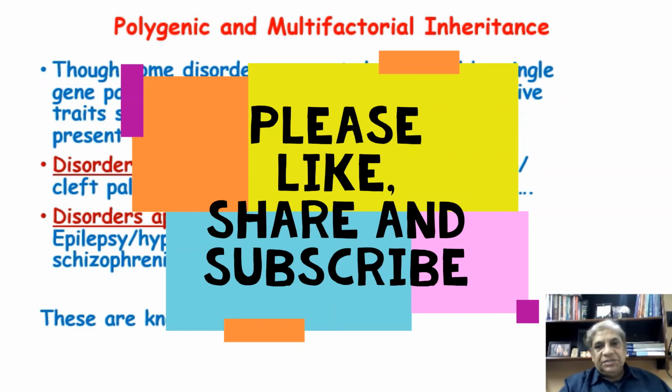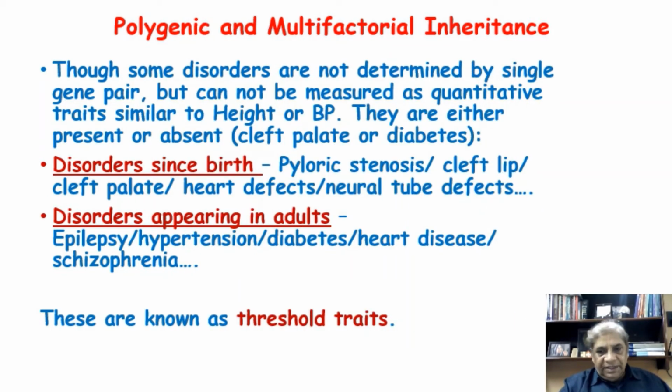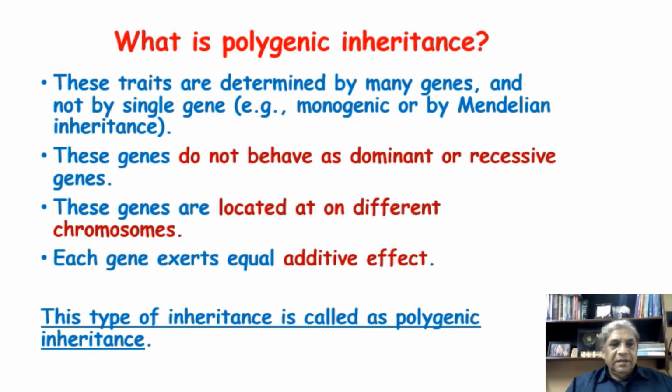But all these conditions, whether they are right from birth, which means the cause is somewhere in embryonic life or intrauterine life, or in adulthood, for these diseases to appear they need a threshold at a particular level. When it is reached, then they appear. And that's why this kind of disease is called threshold traits or characters. I hope you have followed, and I'm going to the next slide now.